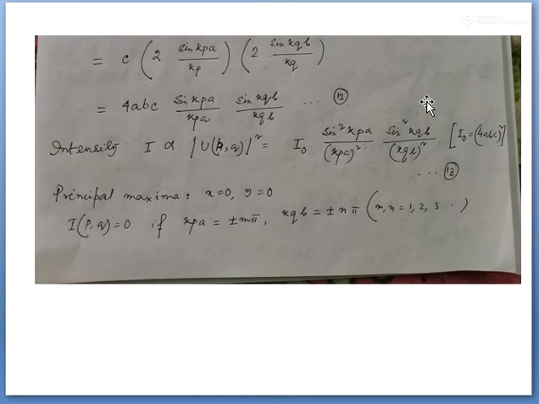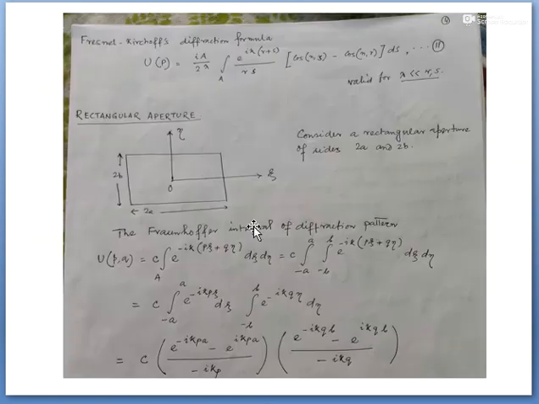So there will be central maxima and minima, maxima, minima, maxima along this direction, and minima, maxima along this direction and this direction. Okay, so along p and xi direction this is central maxima.